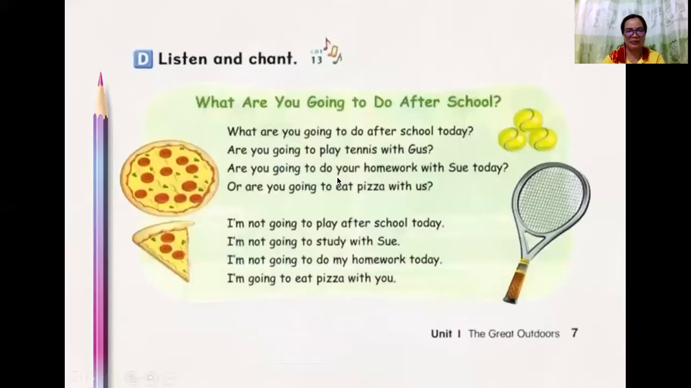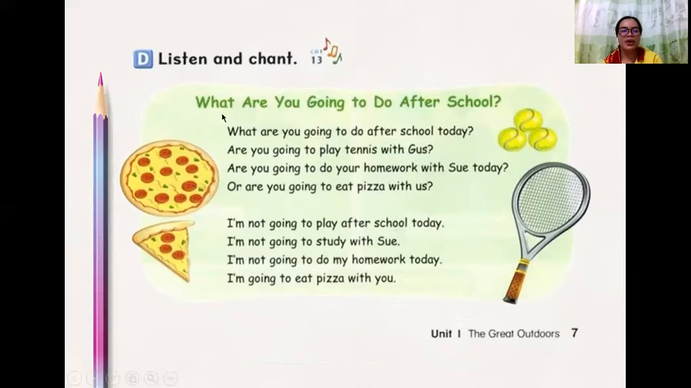Okay, now let's proceed. So we have a chant. So I'm going to read a chant first, and then you will follow after me or after I read. Okay. What are you going to do after school? What are you going to do after school today? Are you going to play tennis with Gus? Are you going to do your homework with Sue today? Or are you going to eat pizza with us? I am not going to play after school today. I am not going to study with Sue. I am not going to do my homework today. I'm going to eat pizza with you.